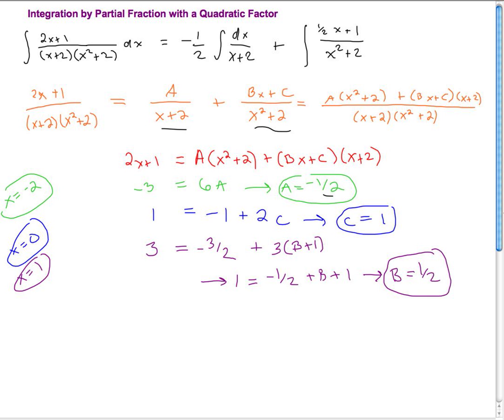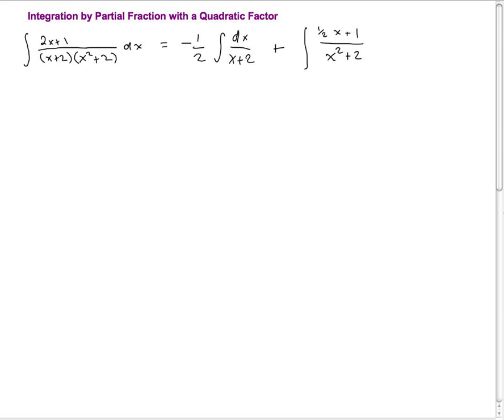So now let's look at the integrals we have here. This one here, this dx over x plus 2, well, technically you can use a u substitution, right? U equal x plus 2. But of course du then is only equal to dx. It's a pretty easy u substitution. And as I mentioned in class, if you use a linear function, you should try to get used to being able to do that in your head. So if I try to do that in my head, I'm going to get, well, what is the integral of 1 over u,